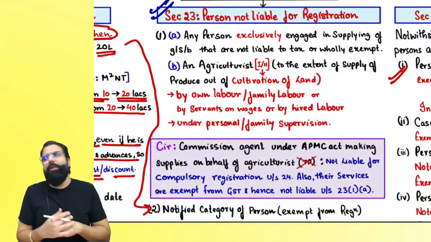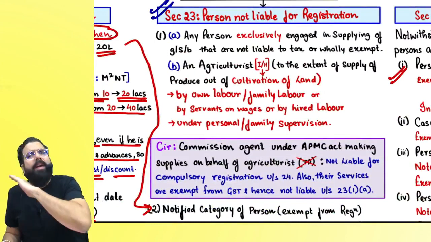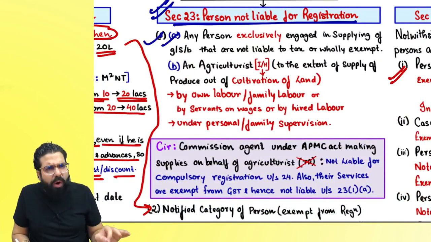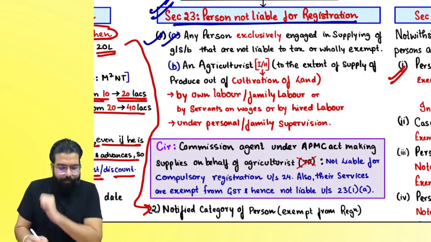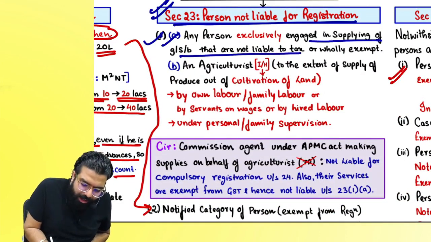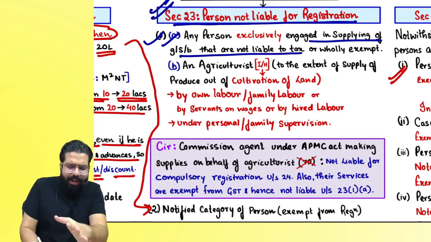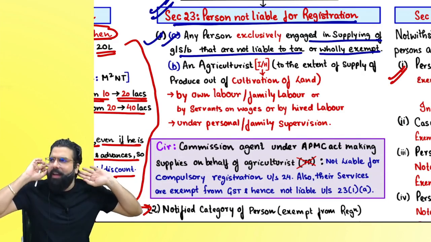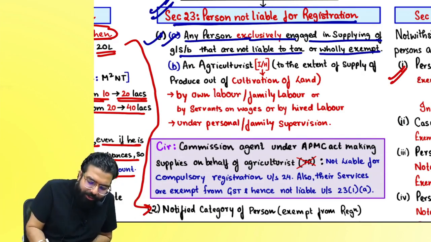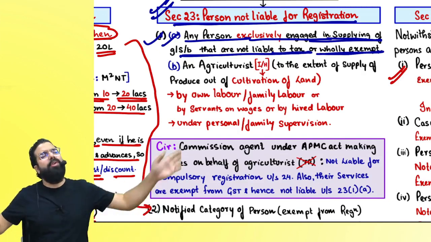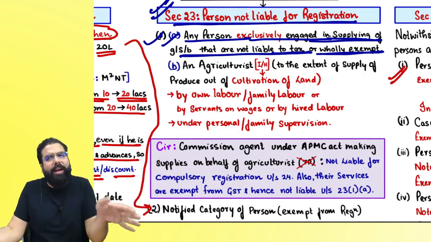Now come to section 23. Section 23 tells about people who are not liable for registration. Section 23(1)(a) says that if you are a person exclusively supplying goods, services or both that are not liable to tax or are wholly exempt from tax, you don't have to collect and pay anything, so don't take registration.